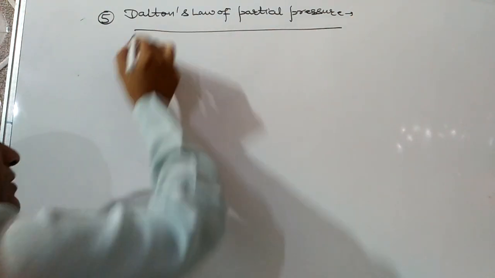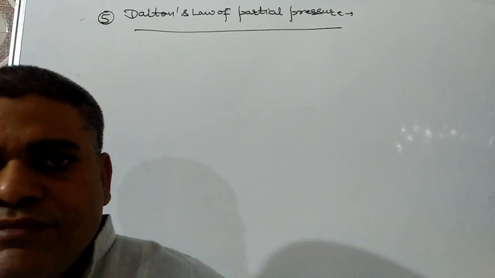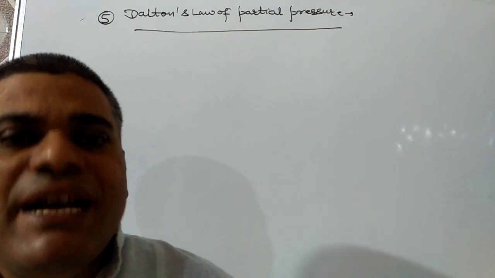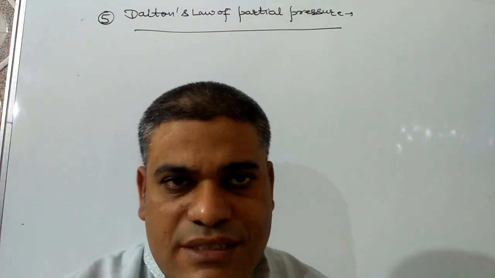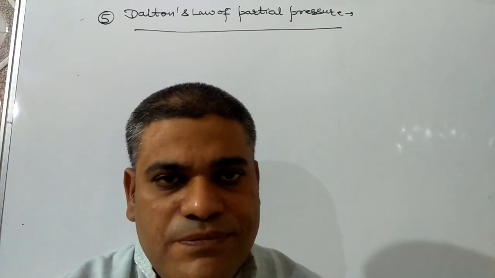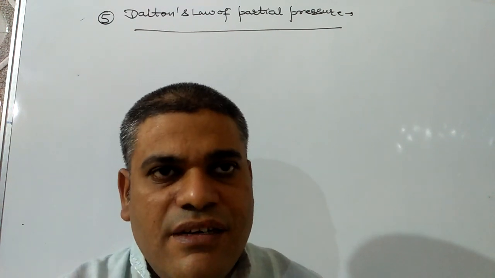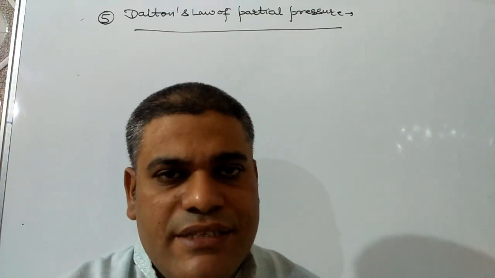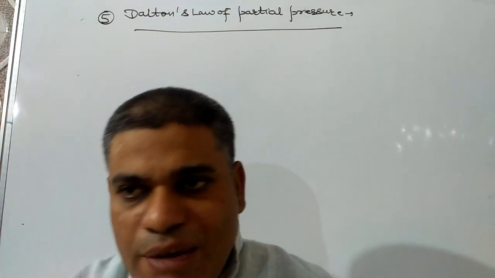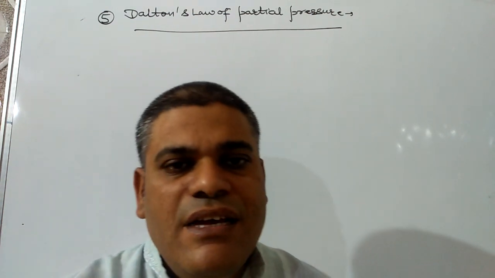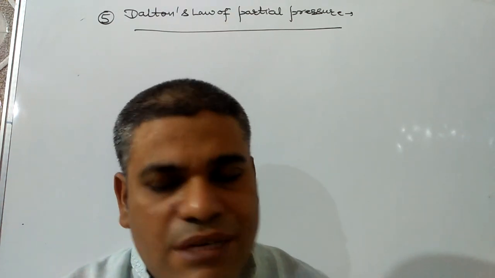It is also an important law, and according to this law, it states that the total pressure exerted by the mixture of gases will be equal to sum of individual pressures exerted by each gas taken in same container under similar conditions. I am repeating, the total pressure exerted by the mixture of the gases will be equal to sum of the pressures exerted by each gas taken in same container individually under similar conditions.